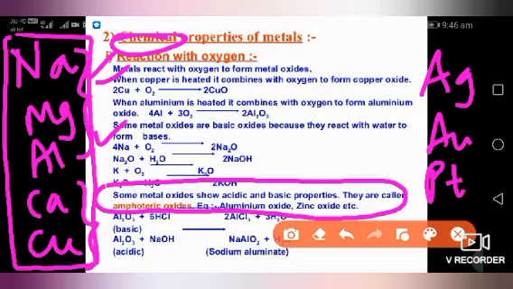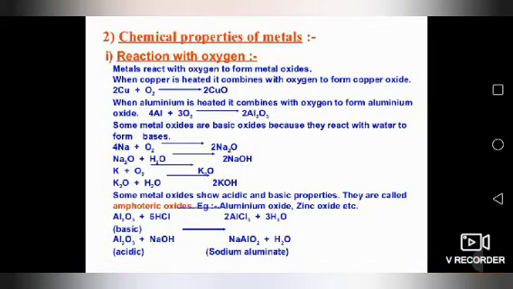Suppose aluminum oxide reacts with acid HCl, it will produce aluminum chloride with H2O. In the same way, when aluminum oxide reacts with a base, it will produce sodium aluminate. So it means that aluminum oxide is that kind of oxide which can react with acid as well as base to form a salt. That is called an amphoteric oxide.